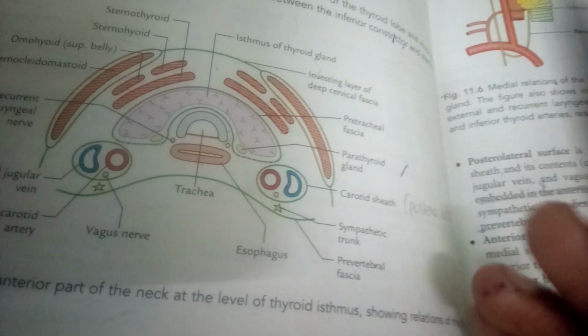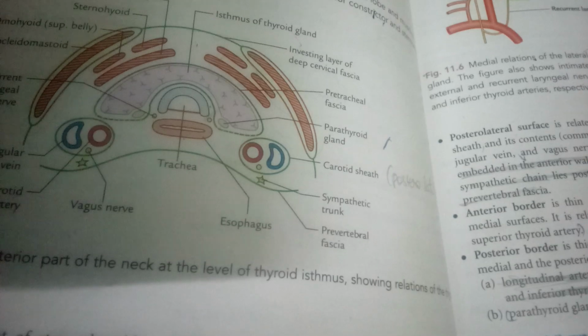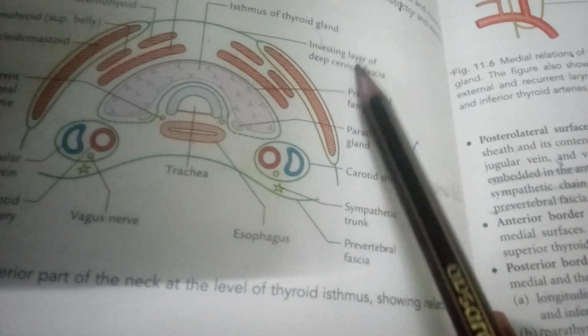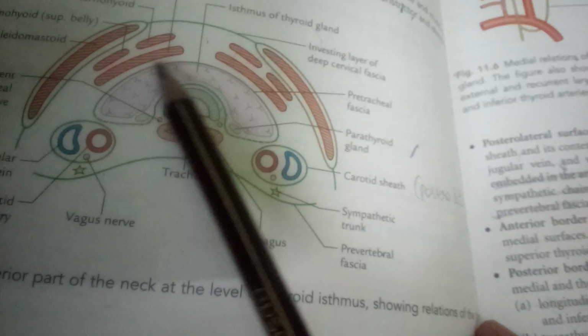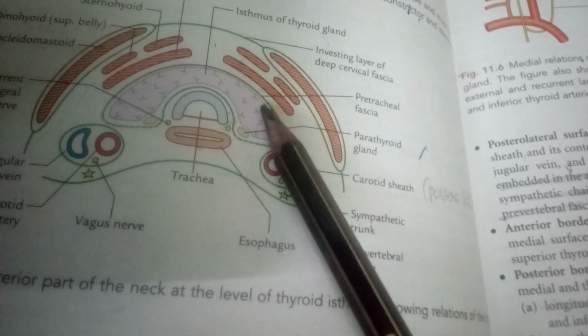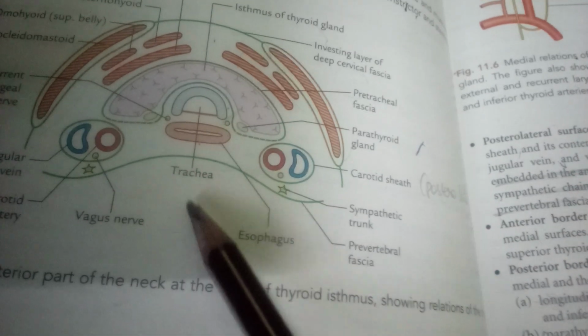We have skin, superficial fascia and deep fascia, right? Deep fascia is again of three layers, something like investing layer. And here is the pretracheal fascia of deep fascia surrounding the thyroid gland, and prevertebral fascia will be coming here, but it was not presented here.